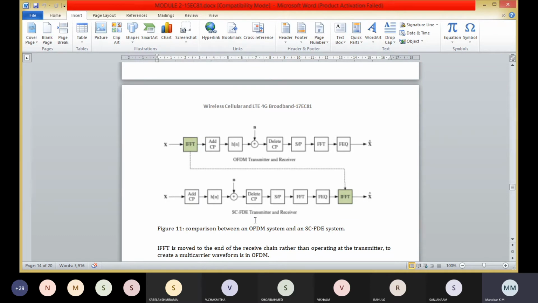Here an SC-FDMA system still utilizes a cyclic prefix, at least as long as the channel delay spread. But now the transmitted signal is simply a sequence of QAM symbols which have a low peak to average power ratio, in the order of 4 to 5 dB depending on the constellation size.